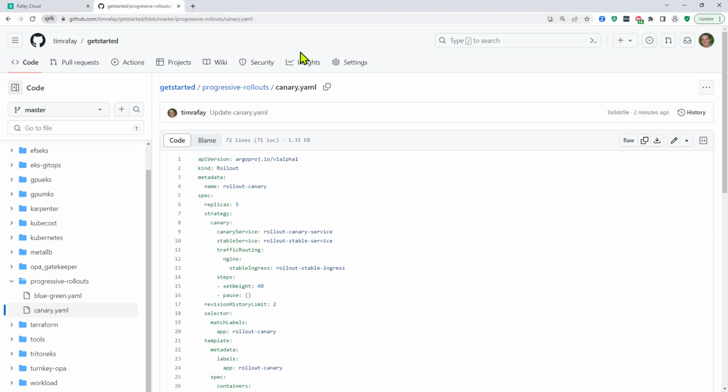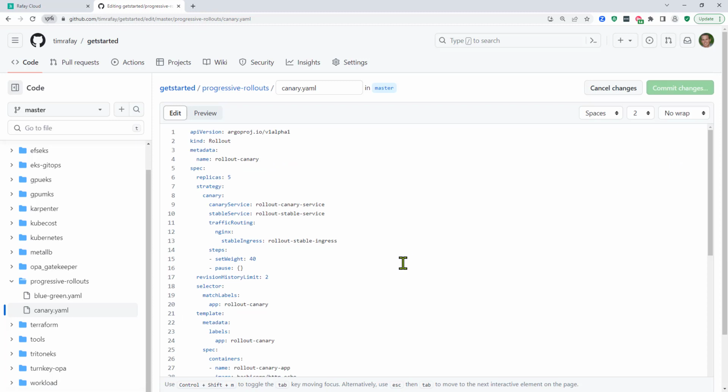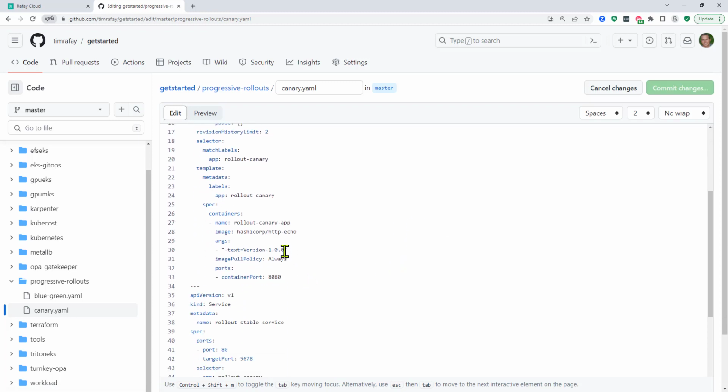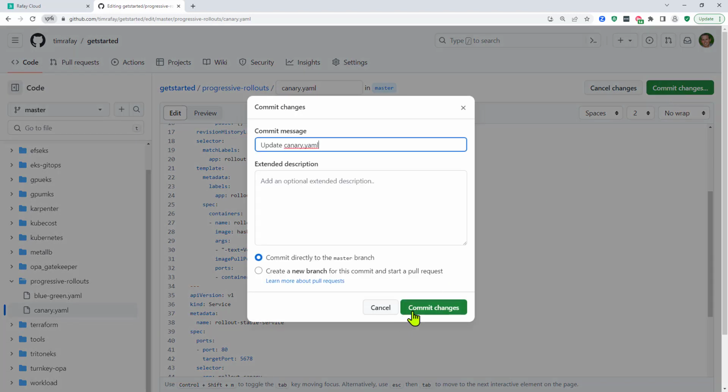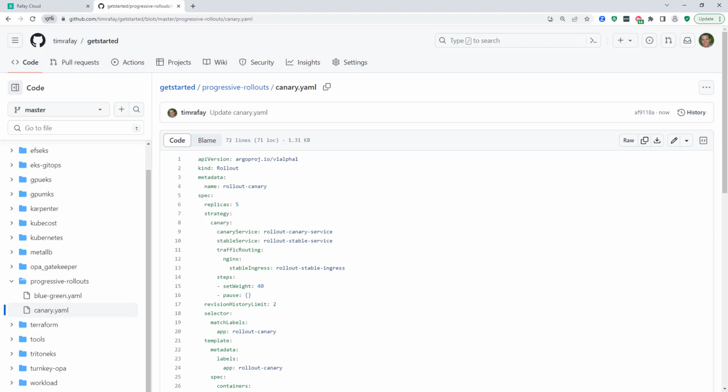Next, we will update the workload manifest file directly in GitHub with a new version. Once we commit this update, a webhook will be sent to the GitOps pipeline, which will update the workload version using a Canary strategy. Only 40% of the workload will be upgraded initially.